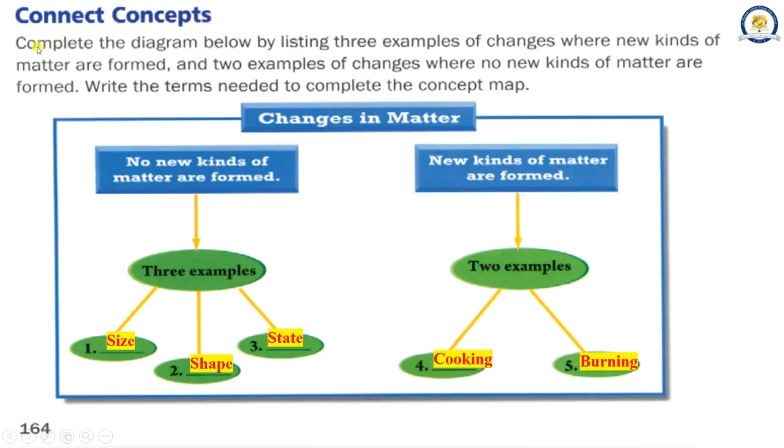Connect concepts. Complete the diagram below by listing 3 examples of changes where new kinds of matter are formed, and 2 examples of changes where no new kinds of matter are formed. Write the terms needed to complete the concept map. Changes in matter. No new kinds of matter are formed. 3 examples. 1. Size. 2. Shape. 3. State. New kinds of matter are formed. 2 examples. 1. Cooking. 2. Burning.